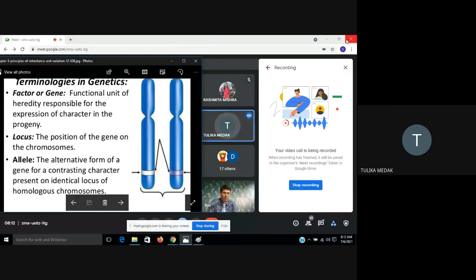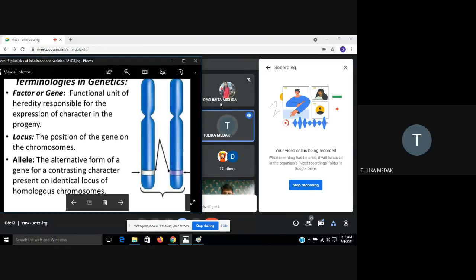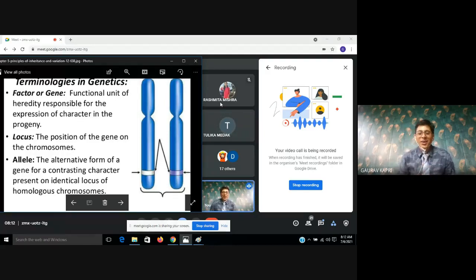Sir, actually, we can consider a gene as only one thing, and alleles are slightly different forms of the same particular gene. Okay, you are absolutely correct. So alleles are two contrasting types of genes. I want to include one more thing in this answer. Genes and alleles are both similar; alleles are also genes, but the alternative form of a gene is called an allele.